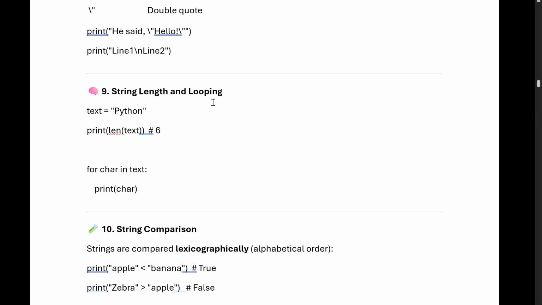Okay. Now, what is looping? Suppose I want to print each letter like P, Y, T, H, O, N. How will we do it? We will print with a simple loop: for character in text. So what are the characters? We have P, Y, T, H, O, N. For character in text, print each character, so it will print each character. For looping we use the for statement, for character in, and for getting the length we use the len function.